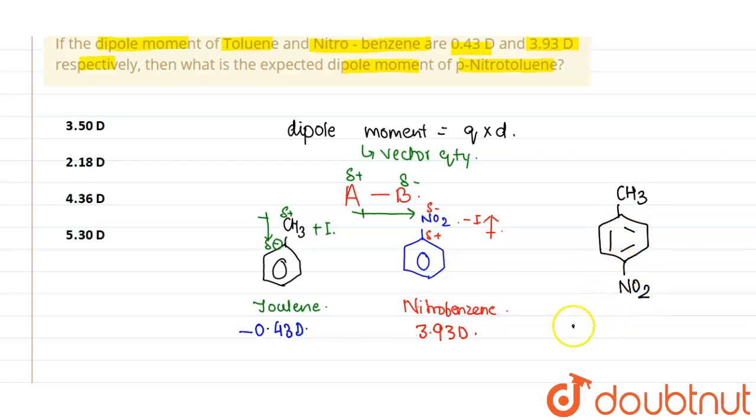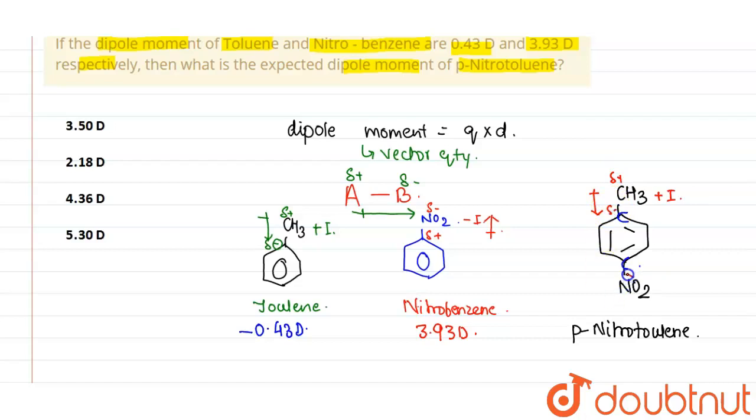So this is the compound para-nitrotoluene. Now in this compound we can see CH3 is an electron donating group by positive inductive effect. So the direction of dipole moment will be like this, from the del positive to the del negative.